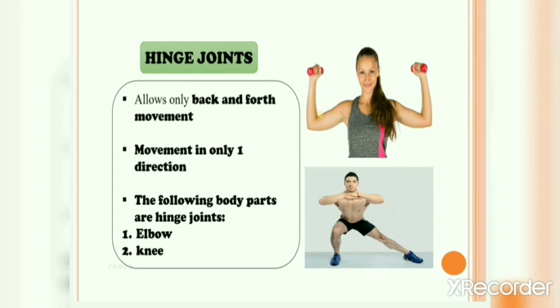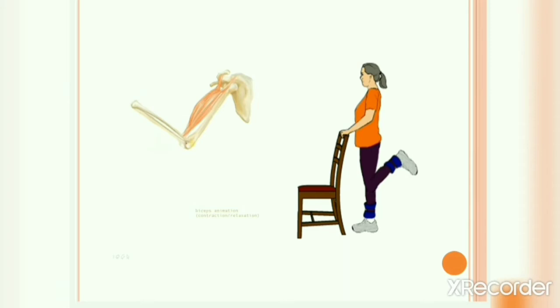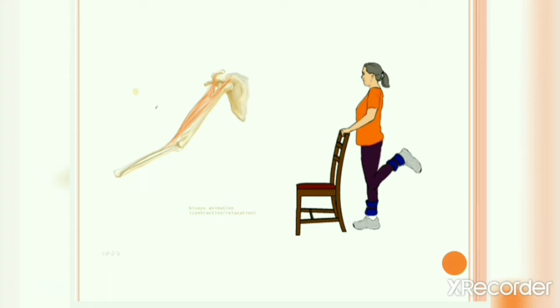Now look at this one. Due to the hinge joint present in your elbow, you can only move your elbow in this direction, in the upward direction. Can you move your elbow from this point in this direction? No, right? You cannot do that because a hinge joint allows movement only in one direction. Now look at this one. A hinge joint is also present in your knee joint, right? And due to this, you can move your leg from this point only in this direction. You cannot move your leg in this direction because a hinge joint allows movement only in one direction.